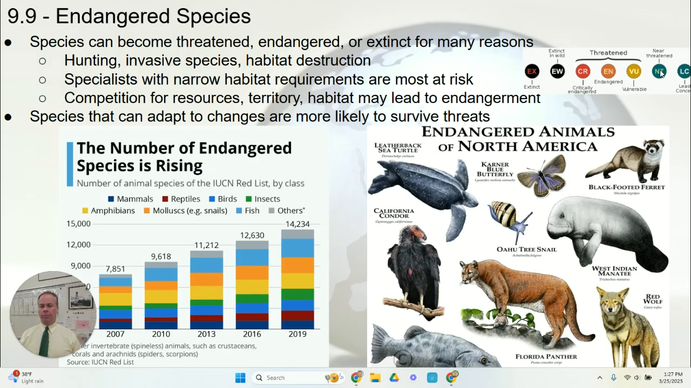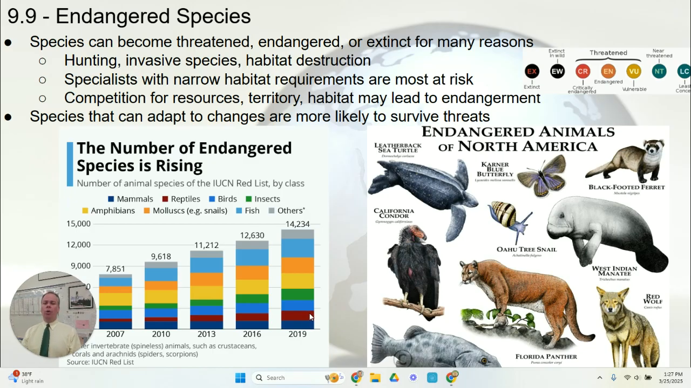We'll talk in the next topic about why species are being threatened, being endangered, why biodiversity is under threat. But the number of endangered species is on the increase, and we can see that shown in this graph in the lower left-hand corner. This is the number of endangered species that have been identified, and you can see that number had doubled between 2007 and 2019 when this data was produced. We can also see that number breaks down by different types of species, mammals, reptiles, etc.